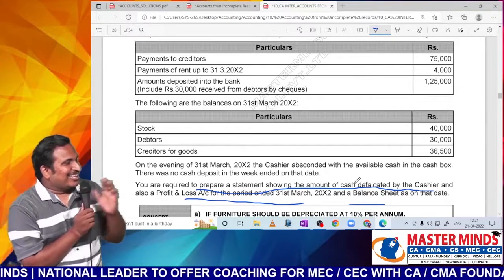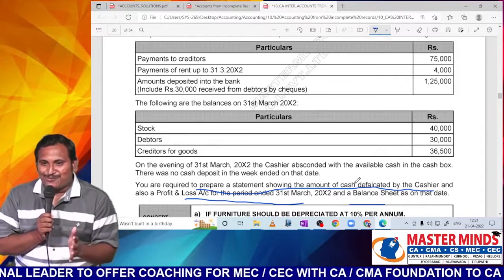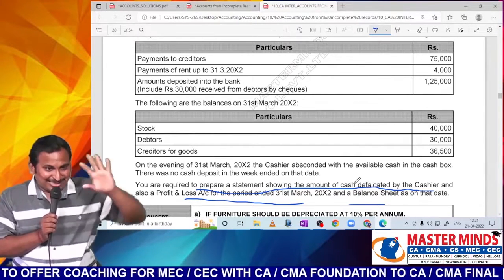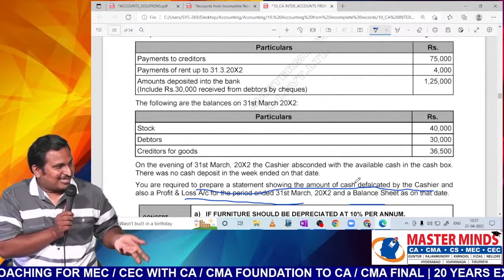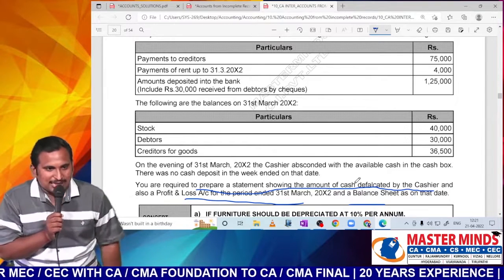In other words, in our cash ledger we will write everything, but the closing balance will not be there. That we will assume as loss of cash by theft, because this much should be there as closing, but it is not there. So everything was taken away as theft. In that way, the loss of cash has to be found. Is that clear?